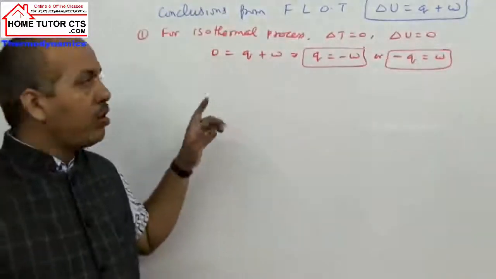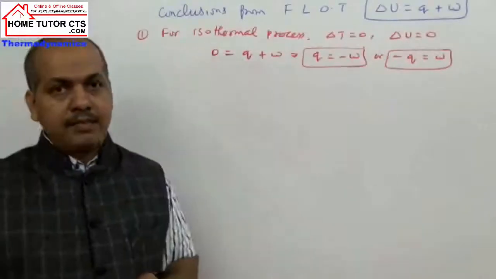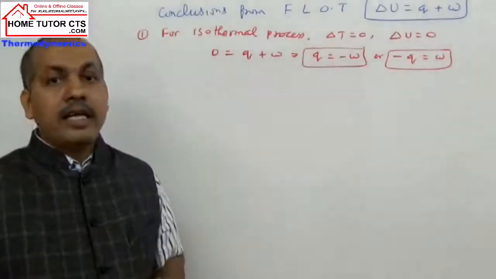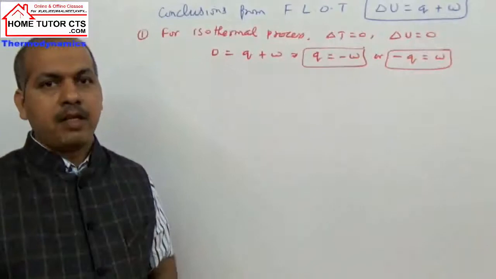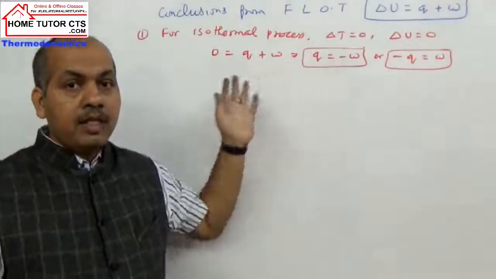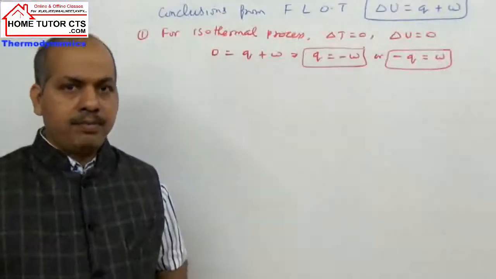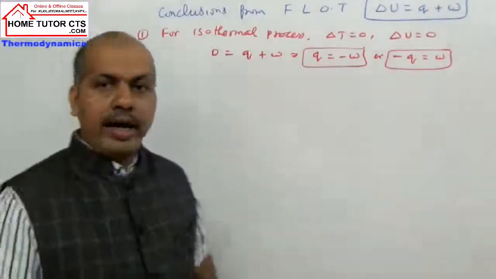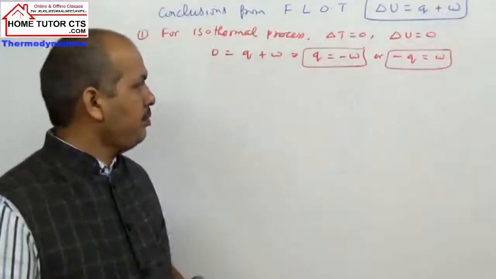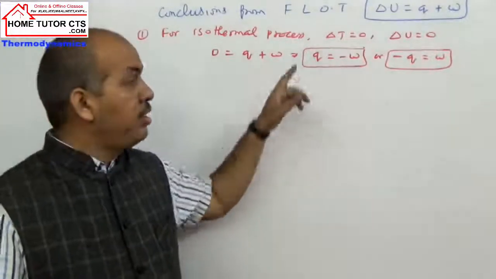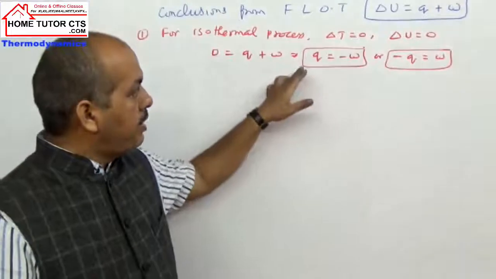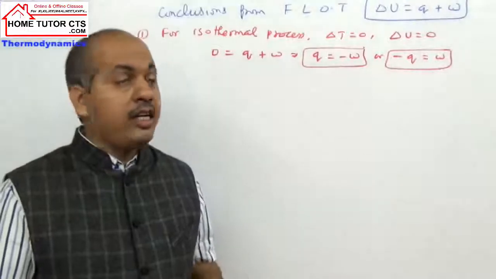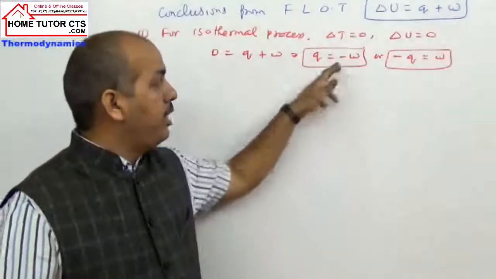It means for an isothermal process, the heat absorbed by system is equal to work done by system, and vice versa. आप देख लीजिए, अगर आपका heat absorb होगा, then since system cannot cause any increase in energy of its own, that energy will be given out as work.